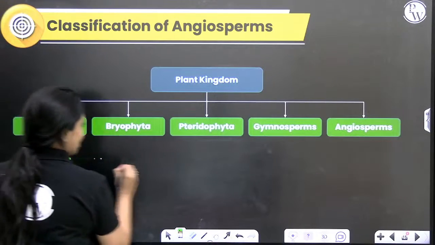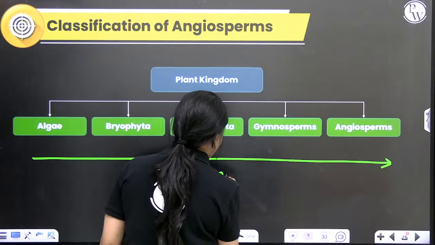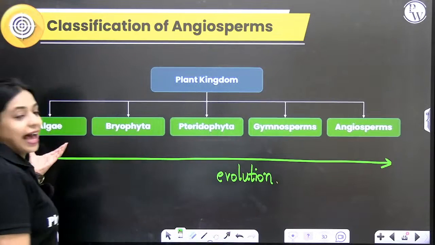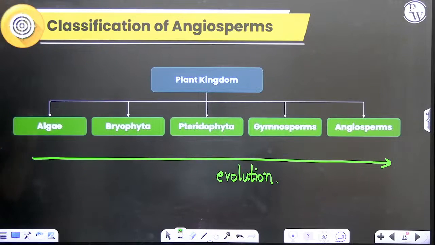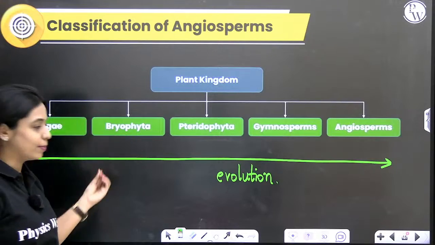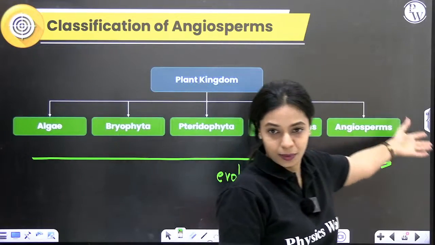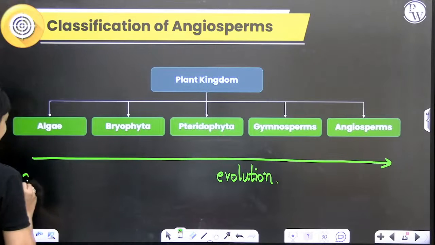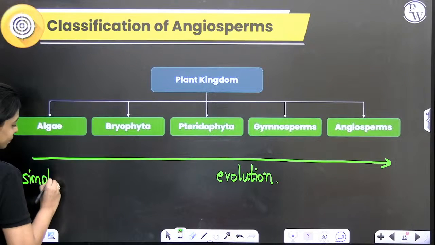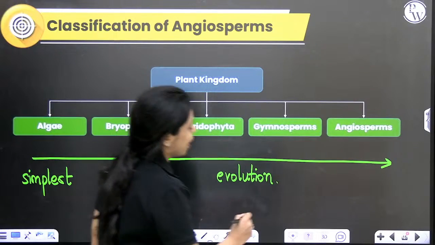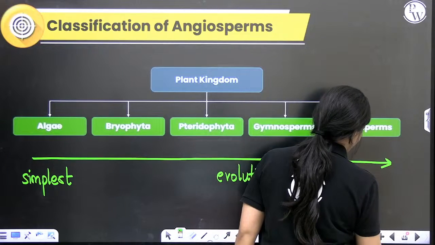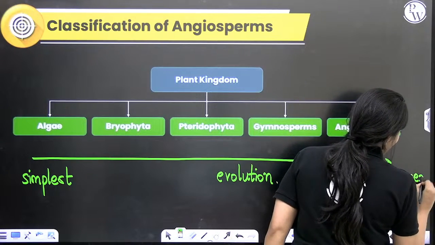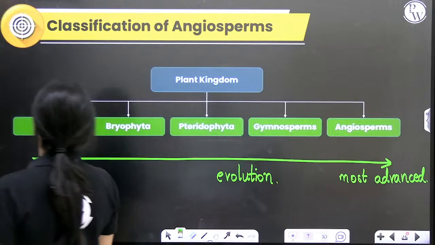This is in the order of how they evolved. First algae, from algae evolved bryophytes, from bryophytes, pteridophytes, and so on. Okay, so here algae is the simplest form of plant. Angiosperms are the most advanced group of plants.